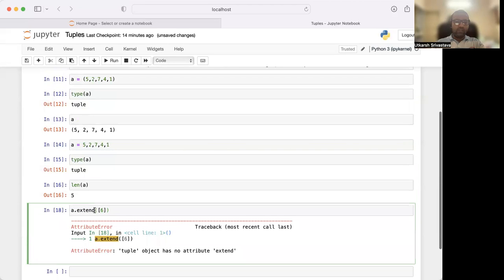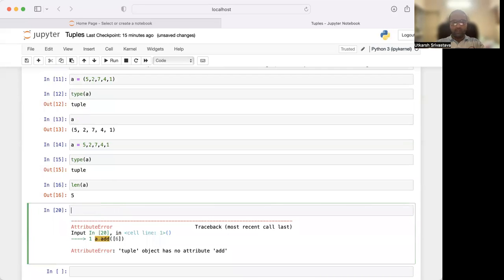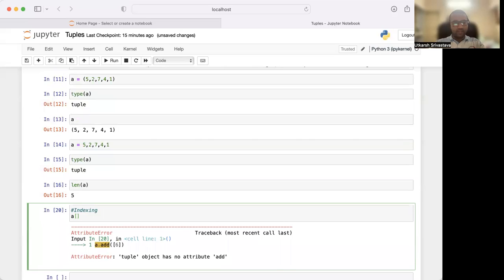If we try extend, or if we try update, again it will throw an error. If we try add, error. So tuples cannot be updated. Yes, indexing can happen in tuples.